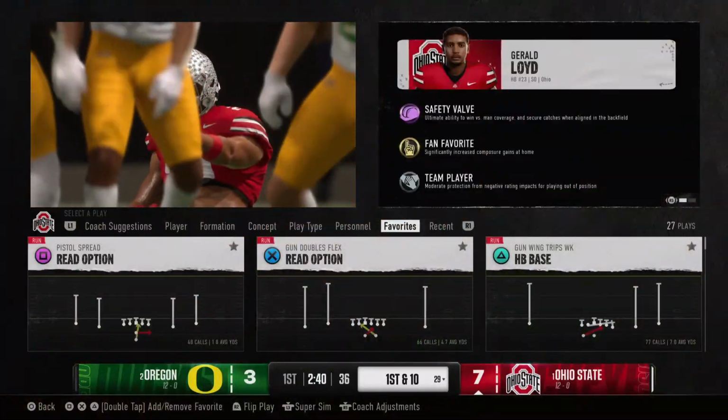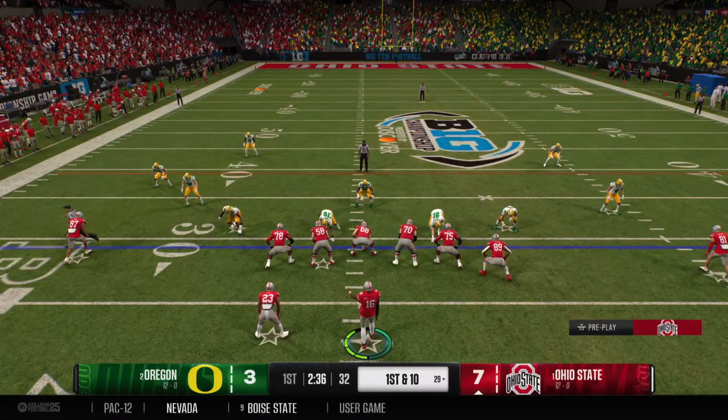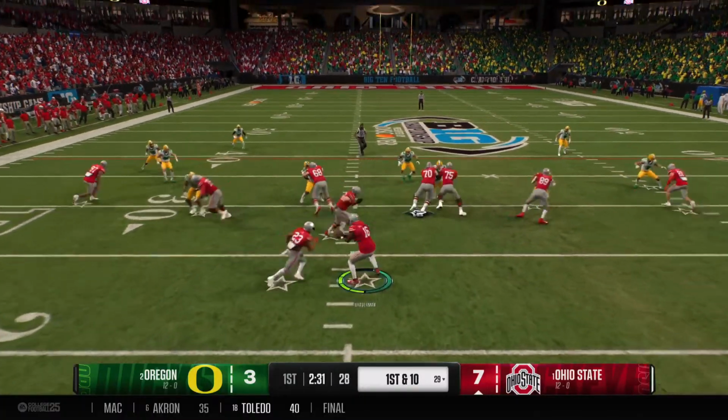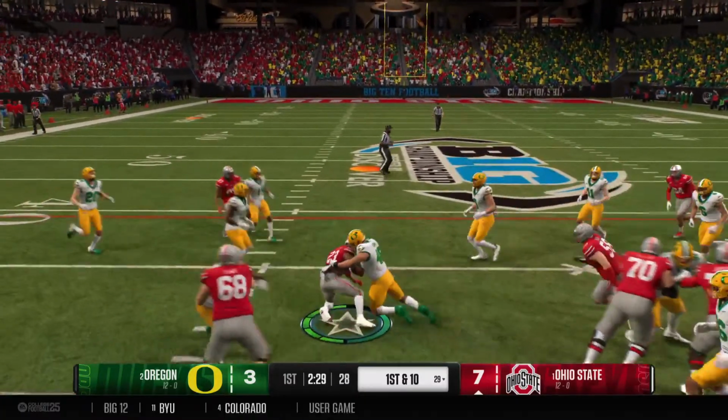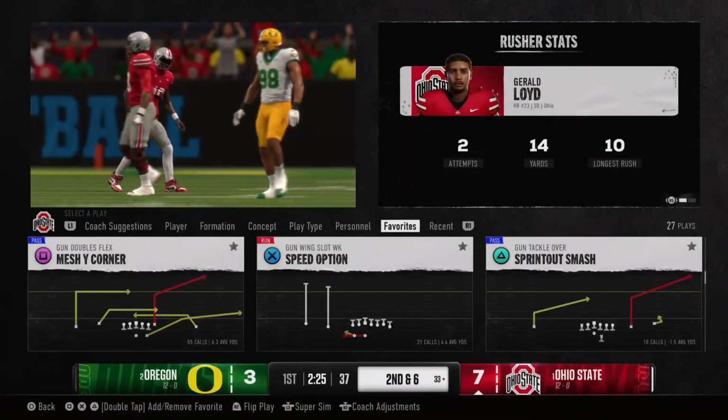You know, Chris, what a great run here. You think about Ohio State, you think lately about those NFL-ready wide receivers. But we all know it starts with their running games, all those great backs they've had over the years. And the tackle is made after a 4-yard gain, so 2nd and 6.